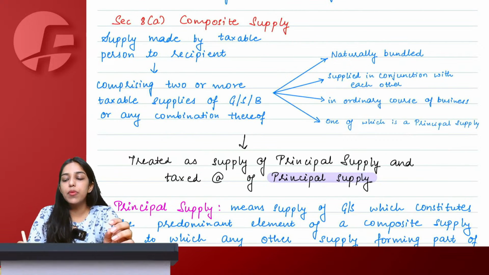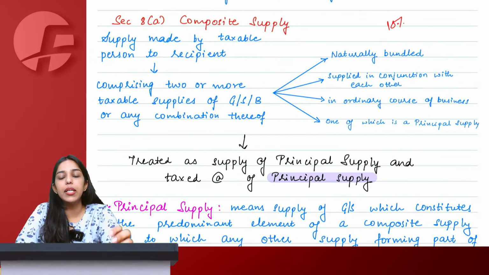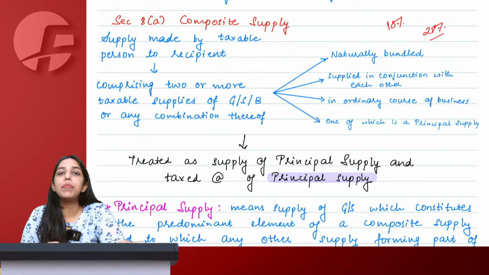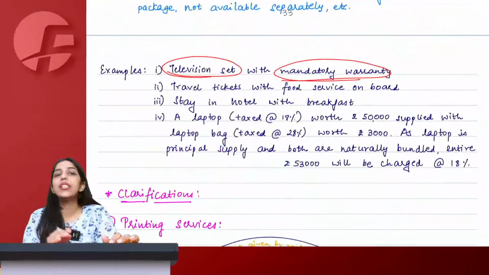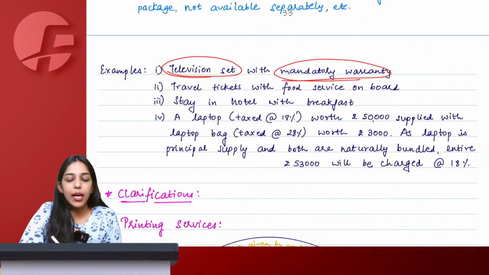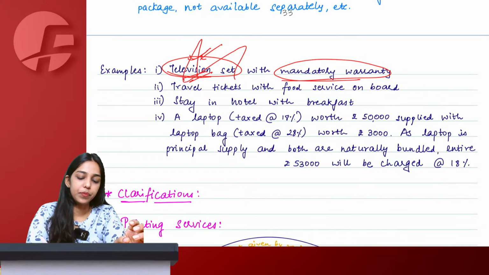You can individually also go and purchase extended warranty, which might be taxable at 18%. Television might be taxable at 28%. Because this is a combo of a composite supply, and this is naturally bundled in ordinary course of business, we will say that the entire supply will be taxable at the rate of tax applicable to the television set.